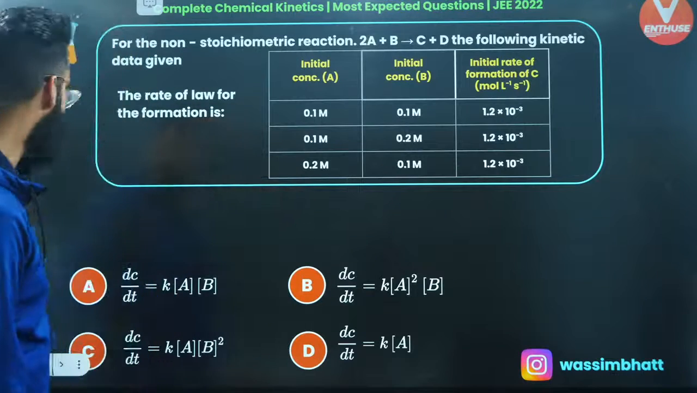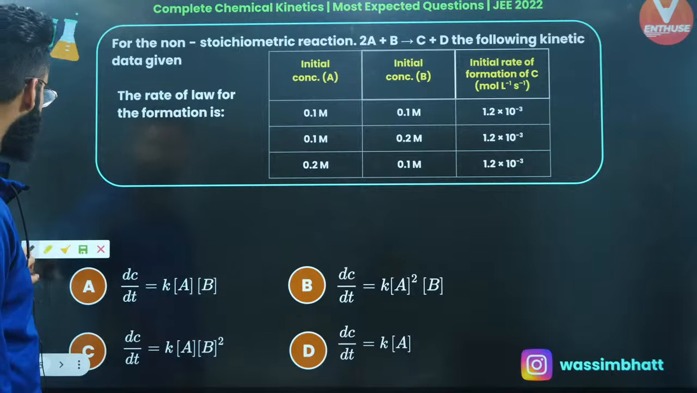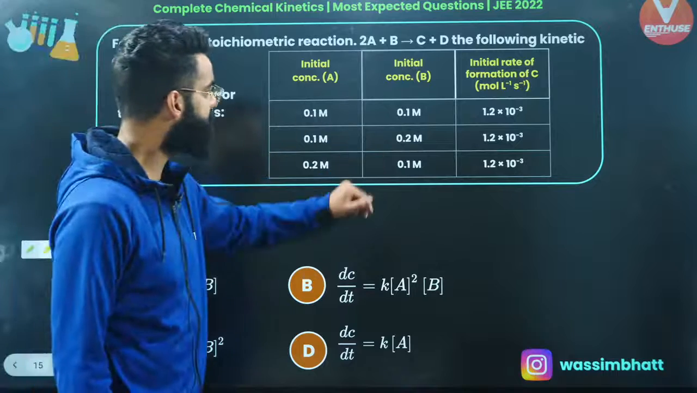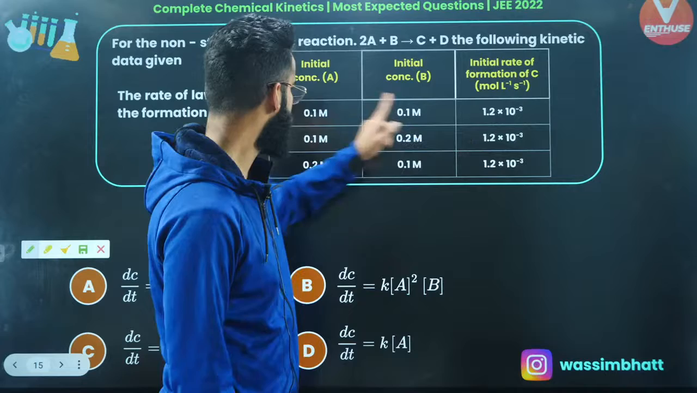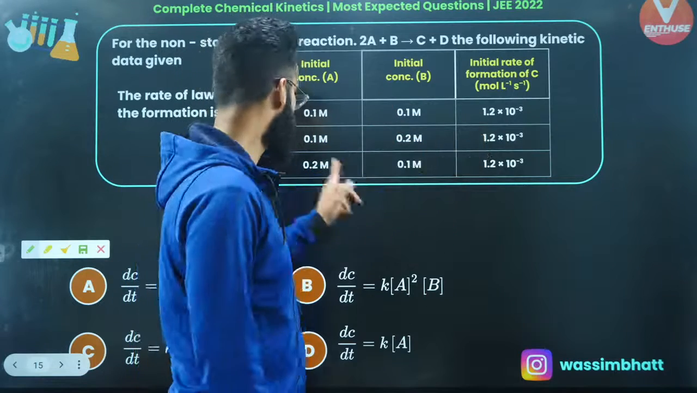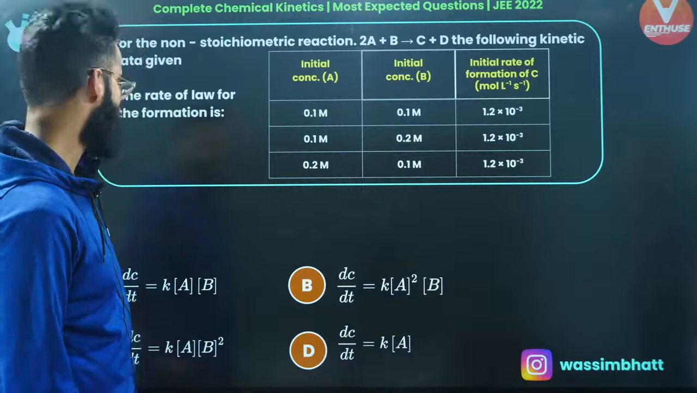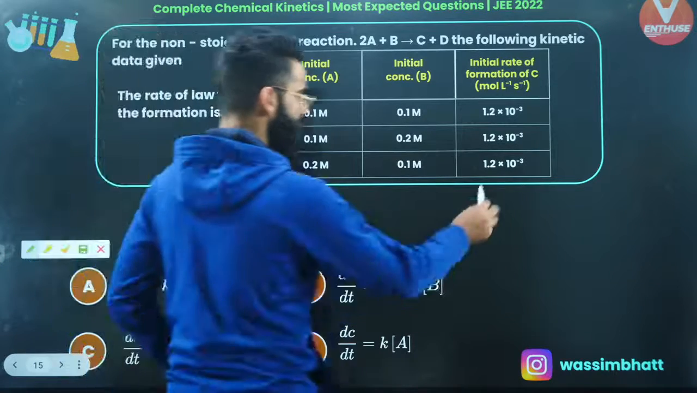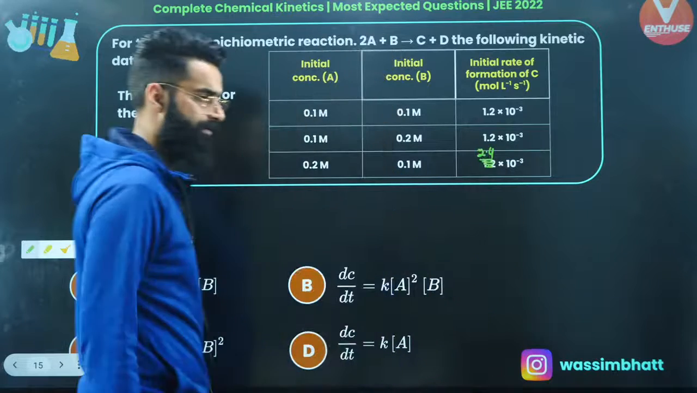Okay, look at this particular question also, my dear people. The question says we are given some data, right? 0.1 molar concentration of A, 0.1 molar concentration of B, rate of reaction 0.1, 0.2, 1.2, 0.2, 0.1, 1.2. Just a second, you need to make certain changes in the question. This is not 1.2 over here, this is 2.4. This is 2.4 times 10 raised to the power minus 3, right?